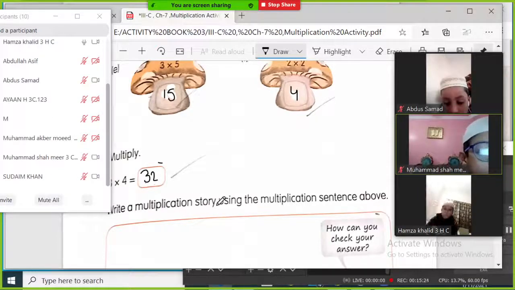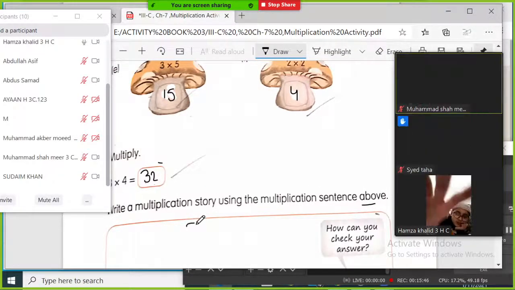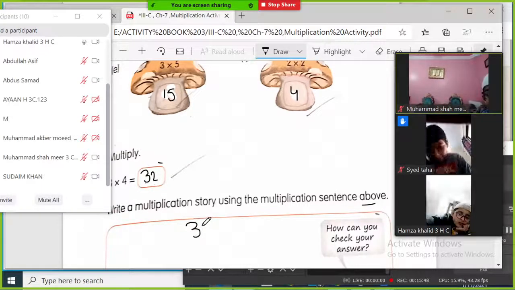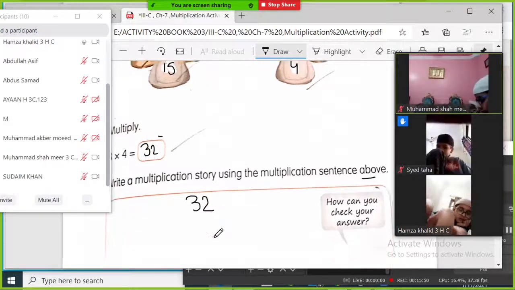Write the multiplication story using the multiplication sentence above. Now write a multiplication story. Just concentrate on the screen. Look here, start with the number 32 above. Look at the screen, how we can make the multiplication story.